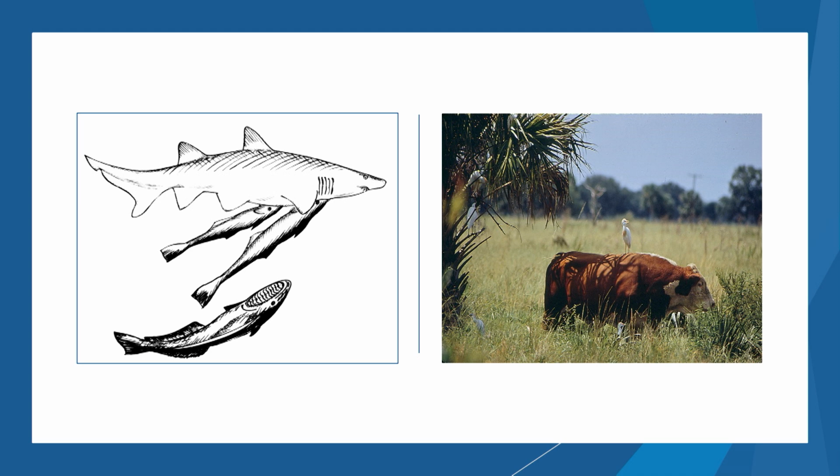On the right over there, that's the cattle egret, that bird sitting on top of the cattle there. What happens is the cattle egrets, the bird, they eat insects. And as the cattle is walking around the field eating grass, it stirs up a lot of insects.